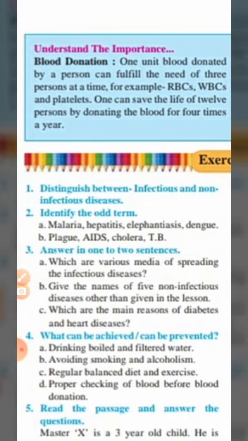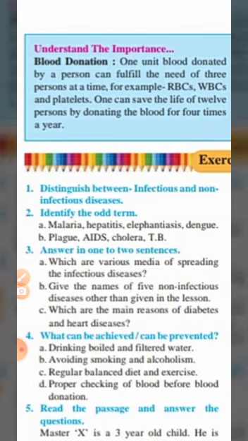What is the importance of blood donation? One unit of blood donated by a person can fulfill the need of 3 persons at a time, for example RBCs, WBCs, and platelets. One can save the lives of 12 persons by donating blood 4 times in a year. So blood donation is very important.